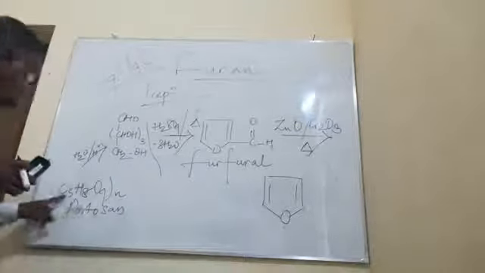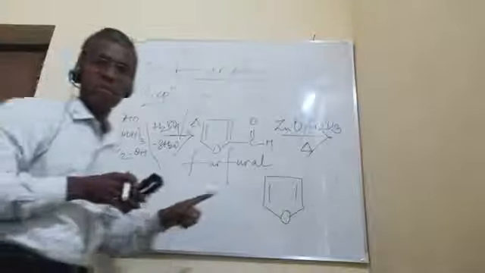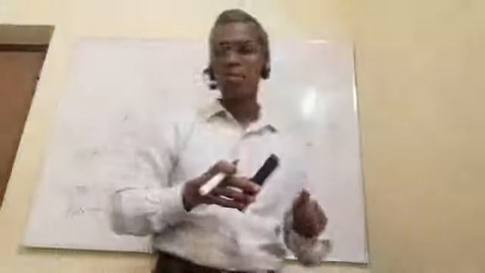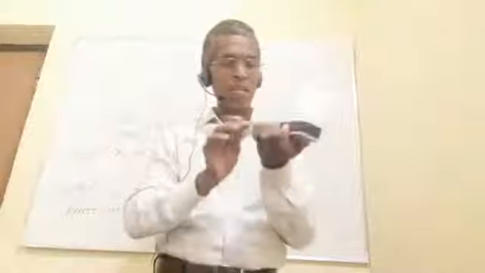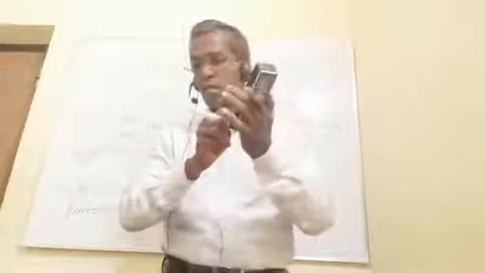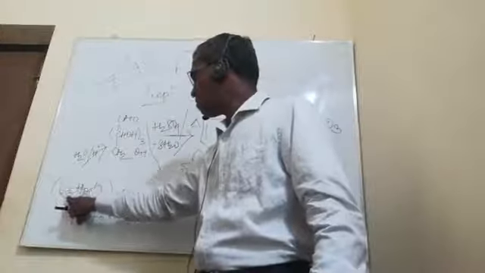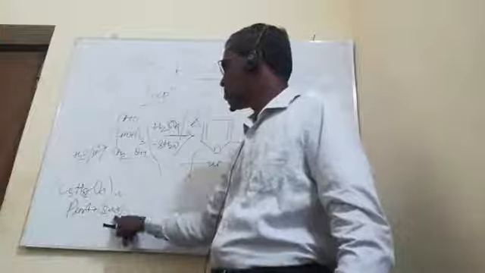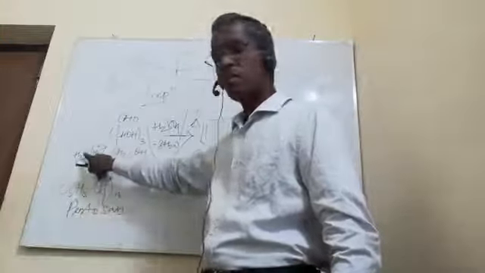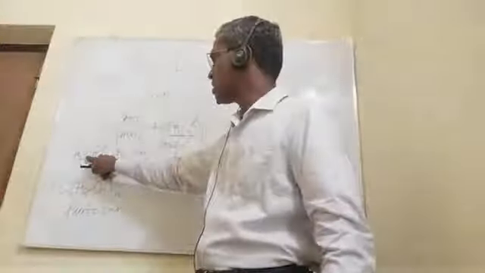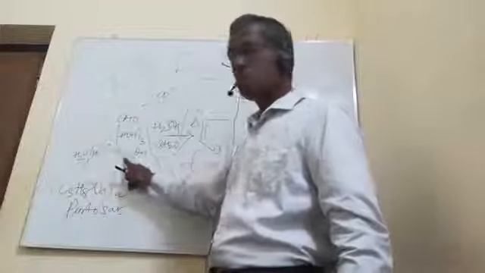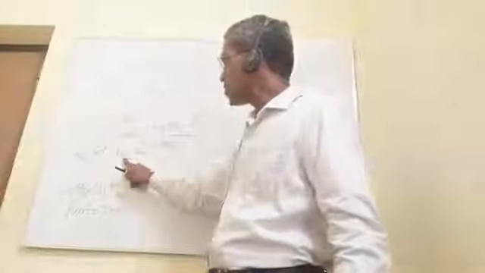Pentosan is a polysaccharide whose unit contains 5 carbon atoms. The pentosan in the first step undergoes acid hydrolysis and gives you aldopentose.